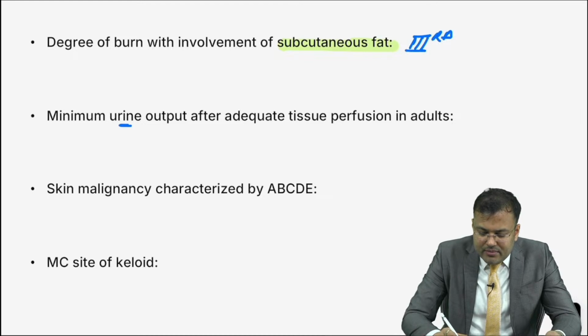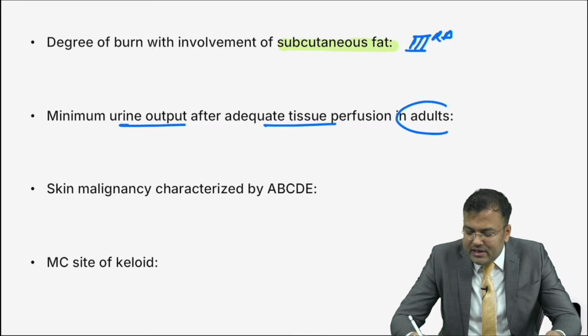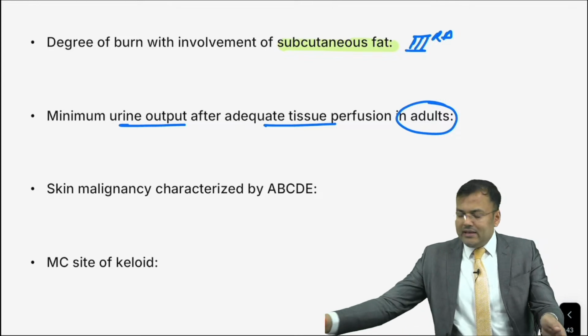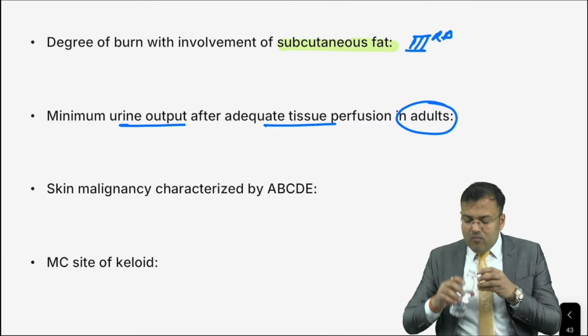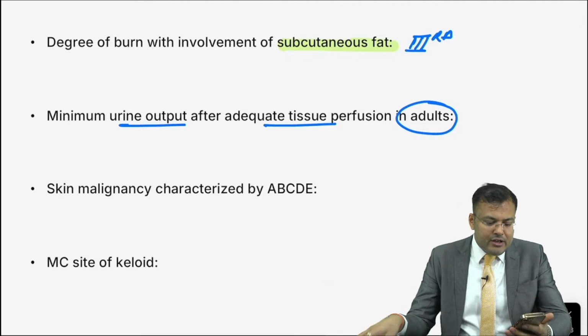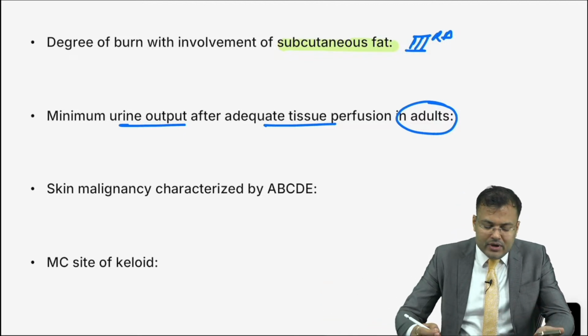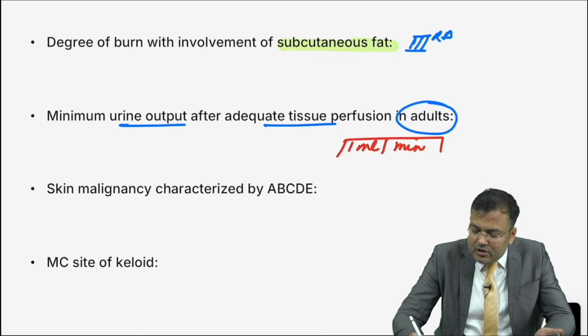Next, how much is the minimum urine output? Minimum urine output after adequate tissue perfusion in adults. Guys, tell me, in adults, how much would be the minimum urine output? After adequate tissue perfusion. Yes, 1 ml per minute. Very good. It is 1 ml per minute. So that's approximately 60 ml per hour. So 1 ml per minute.